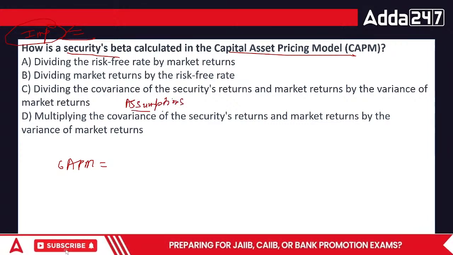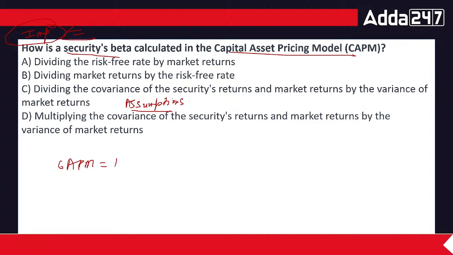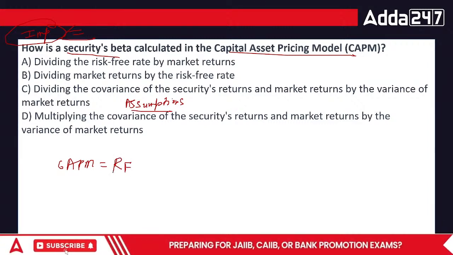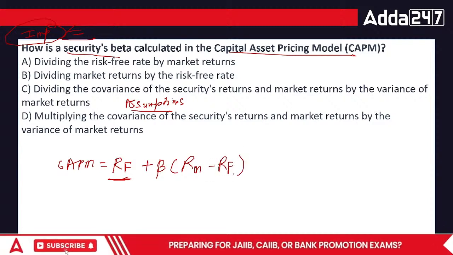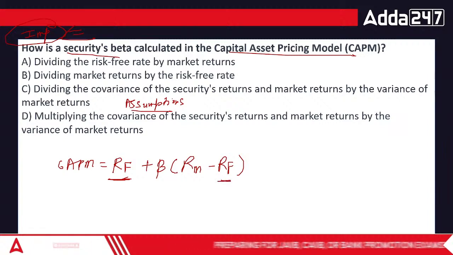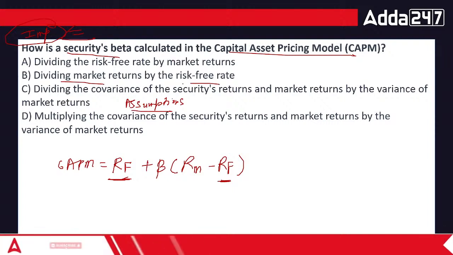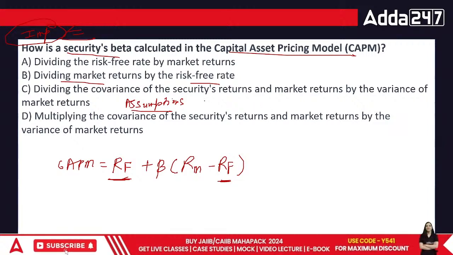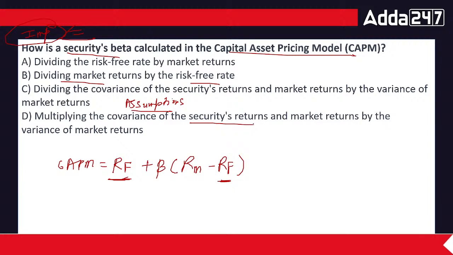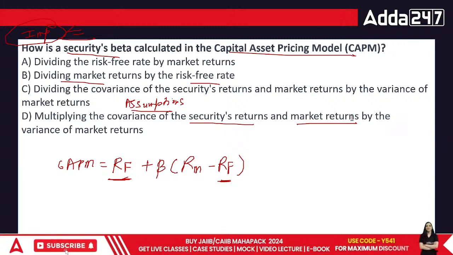So in this case, the CAPM model is basically the risk-free rate of return. That means if you do not take even a single risk, what would be the return that you'll get? Then beta is a multiplier, and then from the market rate you remove the risk-free rate of return. The options are: dividing the risk-free rate of return by the market returns; dividing market returns by the risk-free rate of return; dividing the covariance of security returns and the market returns by the variance of the market returns; or multiplying the covariance of security returns and the market returns by the variance. They are asking you how to calculate this beta, everyone.